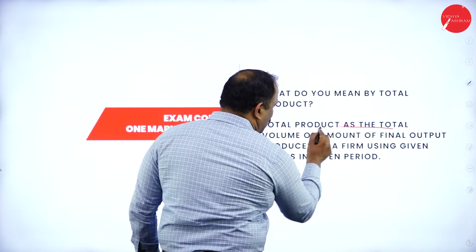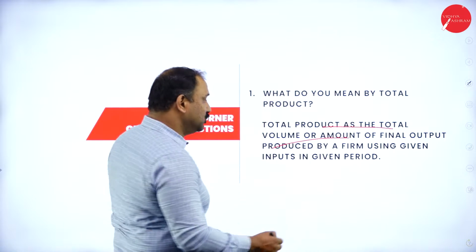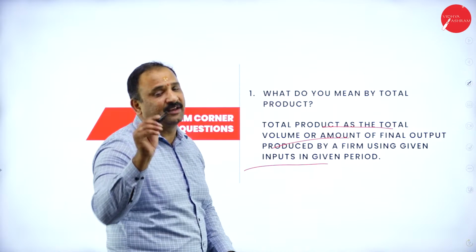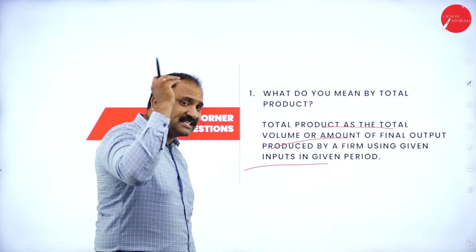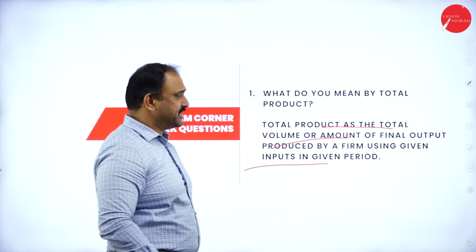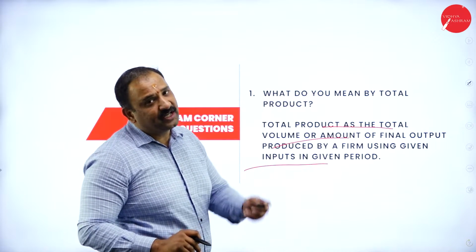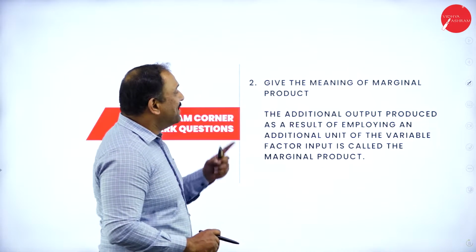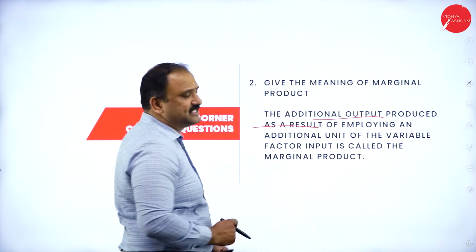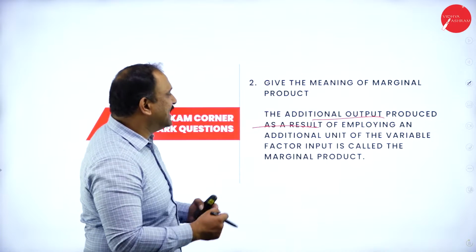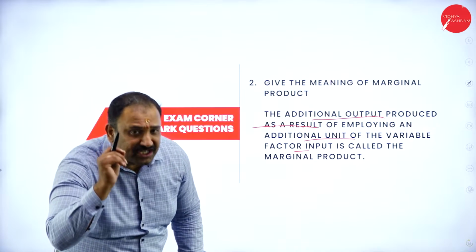Total product is the total volume or amount of the final output produced by the firm using given inputs for a given period of time. So using the given inputs, whatever final product is generated, which will not undergo any further transformation, is called your total product, followed by marginal product, the additional output produced as a result of employing an additional unit of the variable factor or input, is called marginal product.